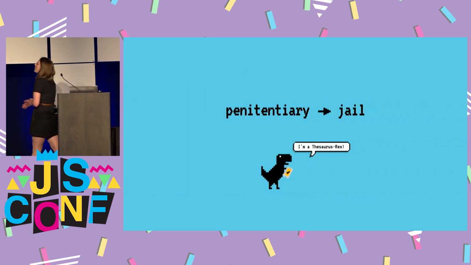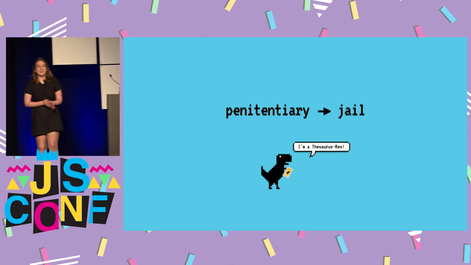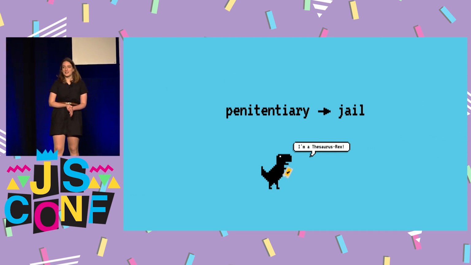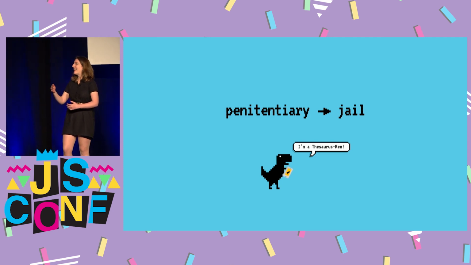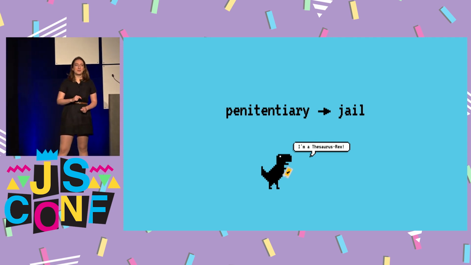If you're visiting a website like Wikipedia, there are probably a lot of really big words that don't need to be that big. So penitentiary is a 12-letter word that in most contexts is going to mean the same thing as jail, which is a 4-letter word. So we can use a thesaurus API to find these long words, find synonyms for them that are really short, and replace those. This is not a reversible compression.